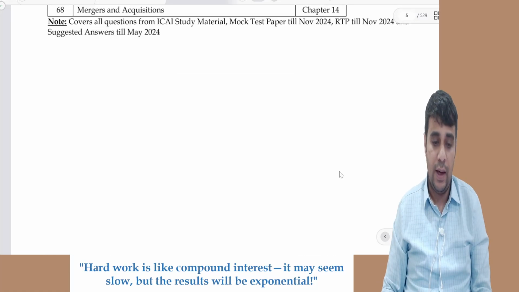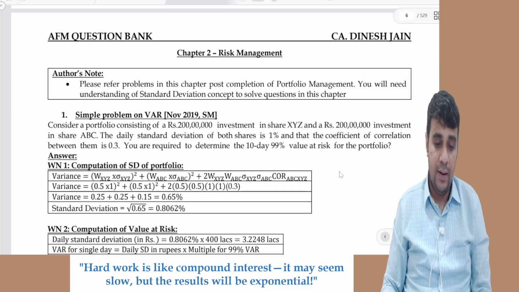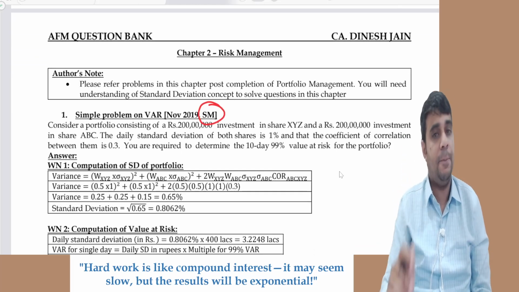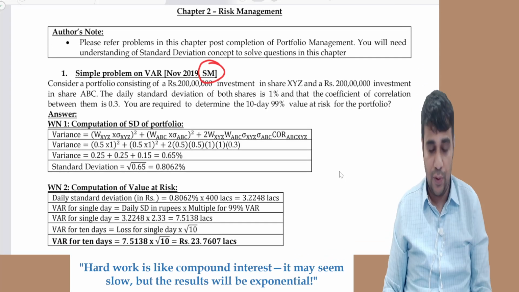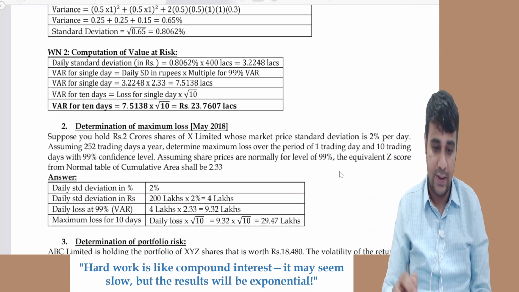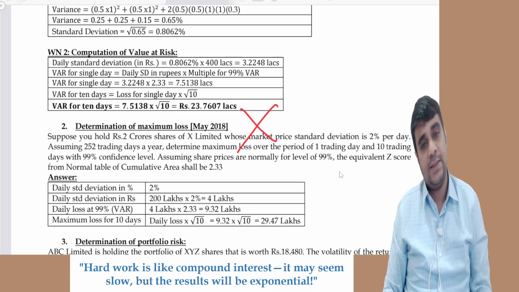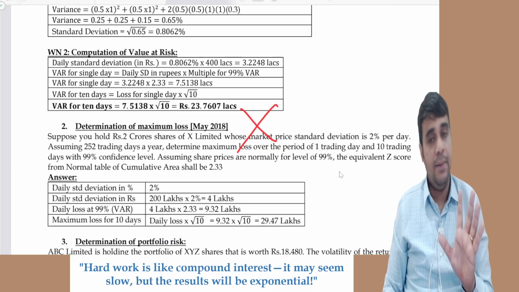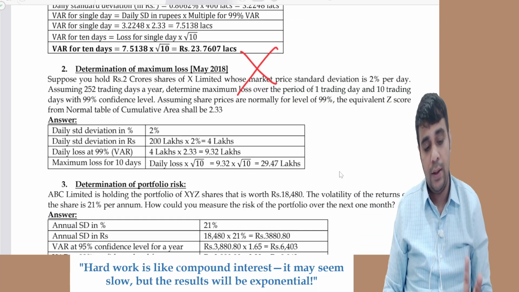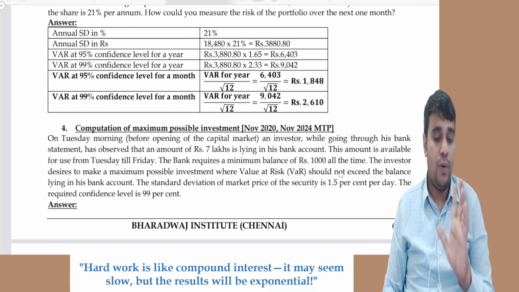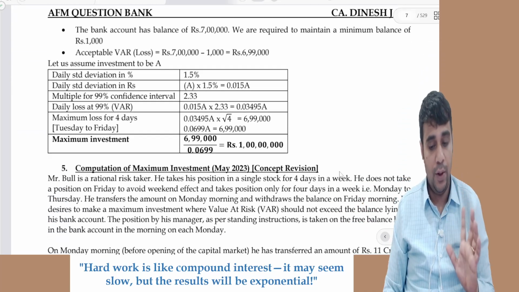I'll open this. Wherever you see the word study mat, please cover those questions. The first question you have to cover in risk management, the study mat word is there. This you can ignore if you want. It's a May 2018 exam question. The study mat word is not there, so you can ignore it. Question 3, you can ignore it. Question 4, you can ignore it if you want.